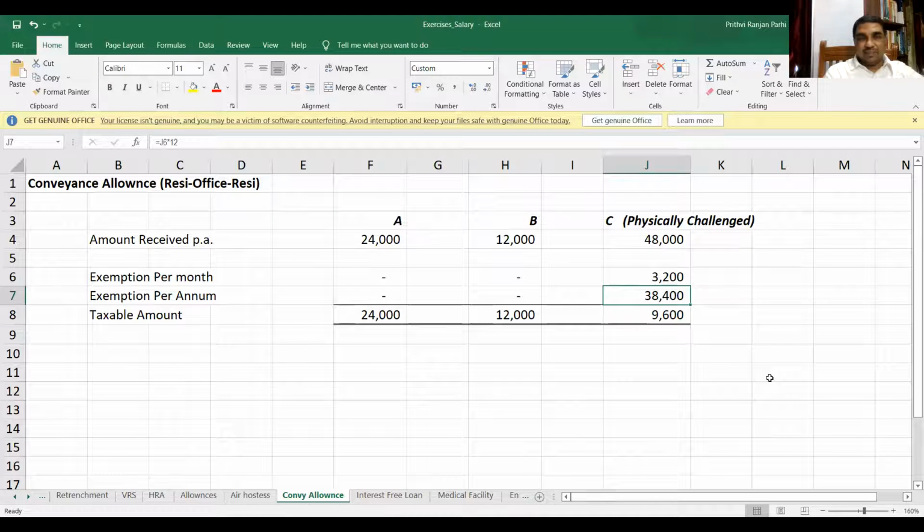Do you understand? Yes, sir. Okay. This 3,200 rupees exemption is per month. Hope you have understood this. Yes, sir.